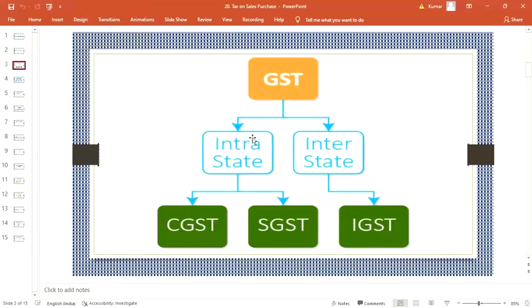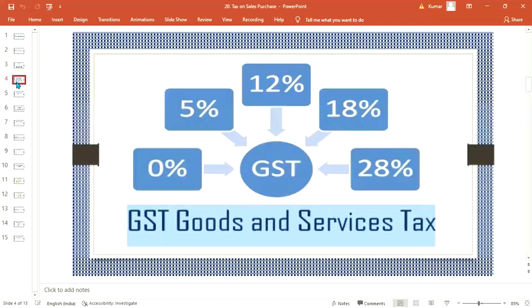Okay. So intra-state movement means within the state, we are having CGST, SGST. Interstate movement means from one state to another state, IGST, right? Now look at the percentages here, guys. We are having 4%, 5%, 0%, which means tax exempted items.